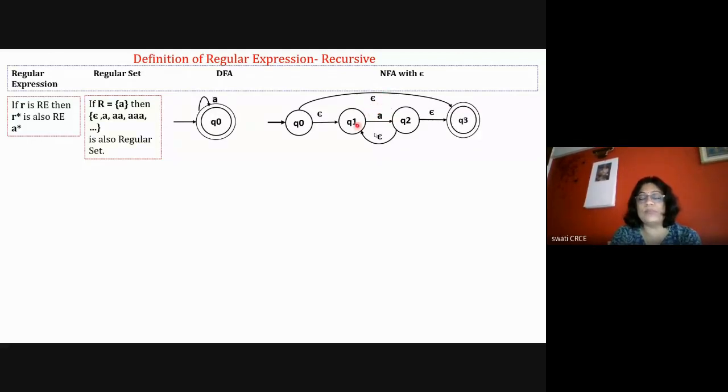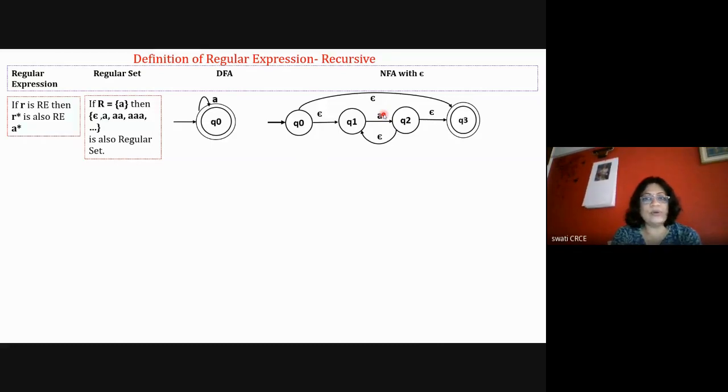The problem will become complicated when R is again A plus B, or R is R plus and then its star closure. But I'm solving it for A star, so I'm writing A here. But I can write R here, where R is another regular expression.